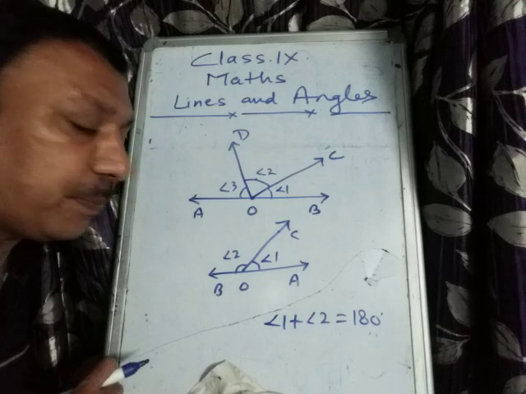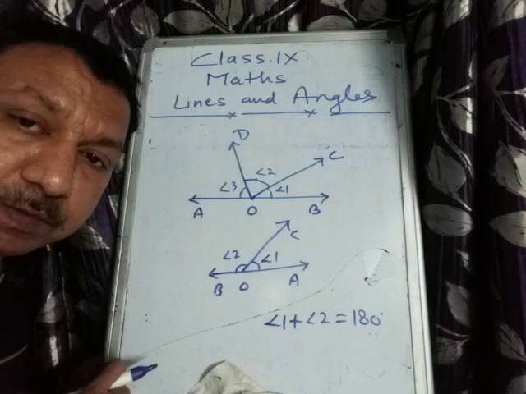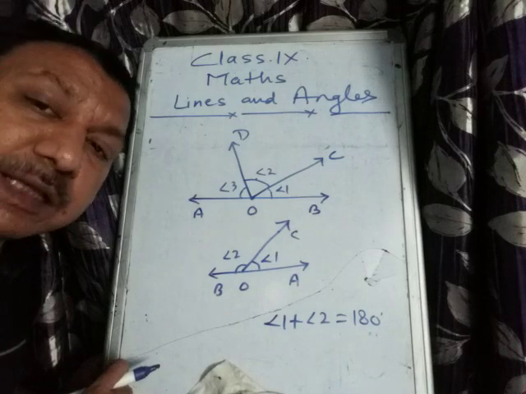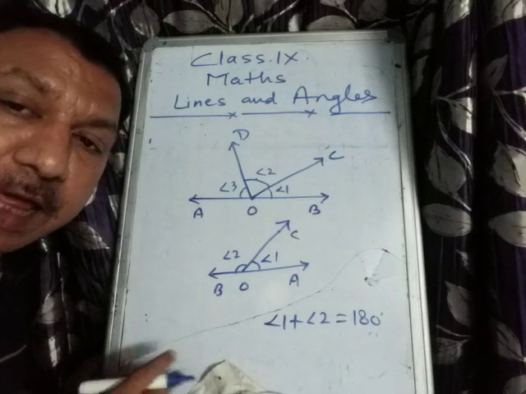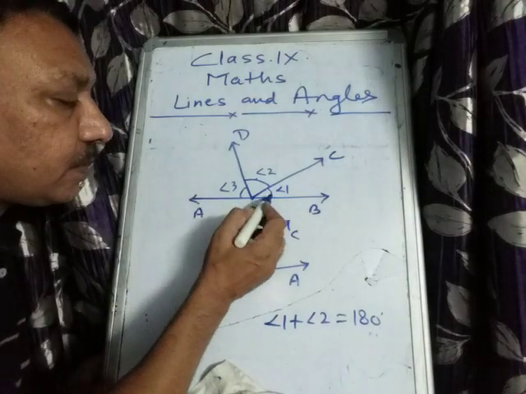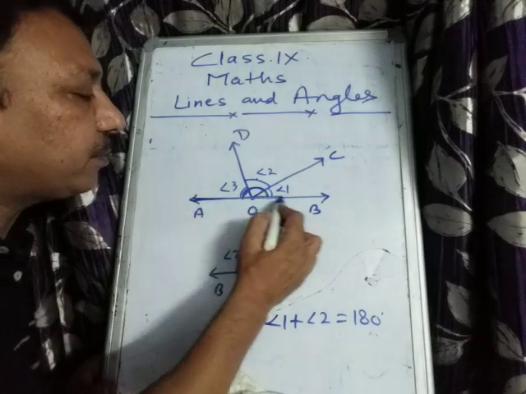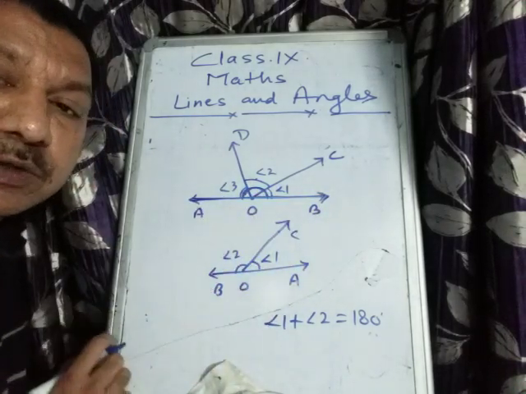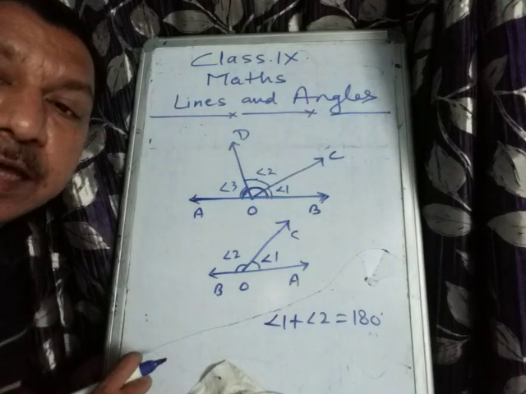Okay, so linear pairs are supplementary or not? Just think of. Yes, linear pairs are supplementary. And if the sum of the two angle or more angle on a ray is 180, then this ray will be a line. Okay, तो अगर तुम्हें प्रूफ करना है कि prove that AOB is a straight line, then what